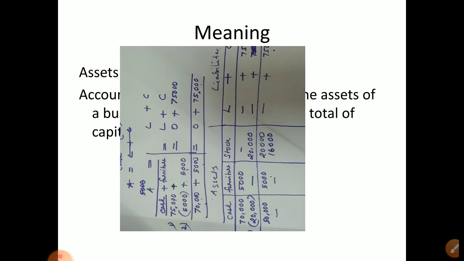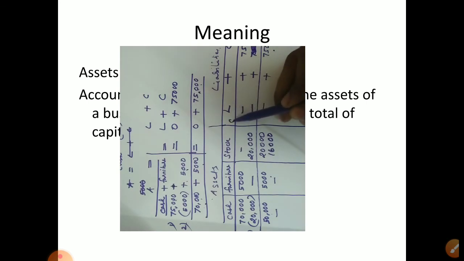So what we are liable to pay afterwards, that are treated as what? Liabilities. Liabilities can be if you borrow from someone, that is also liability, or if you have to pay to somebody else in future, that also your liability. Okay, so in that way, in liability side, one item I can write what it is: creditors.